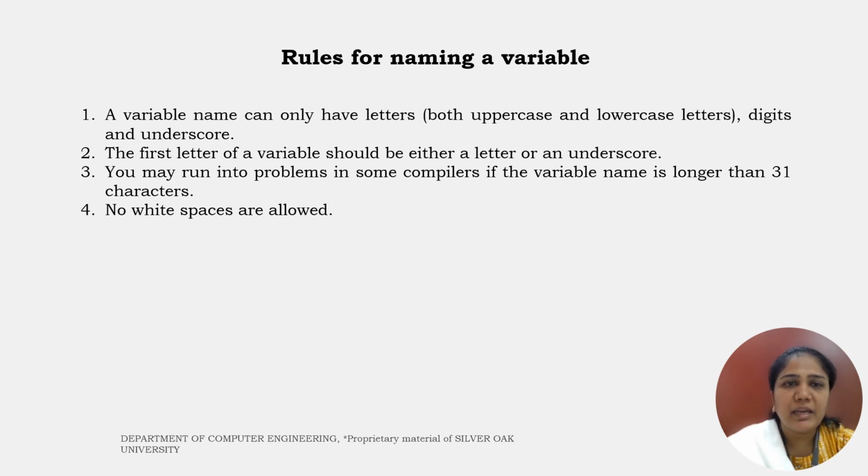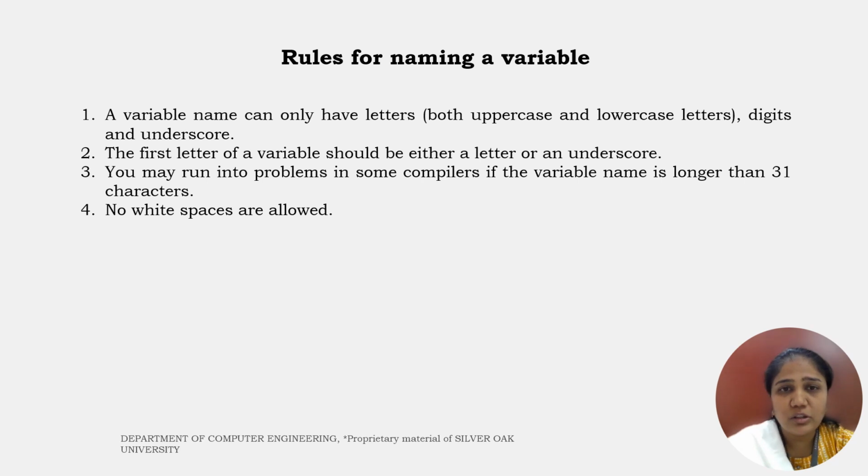A variable name can only have letters, both uppercase and lowercase are allowed. Digits are also allowed, and underscore is also allowed. But the first character of the variable should be either a letter or an underscore. For example, if I write int a1, that is okay. It is allowed, it is a valid identifier. But if I write int 1a, where the variable starts with a digit, then it will create an error.